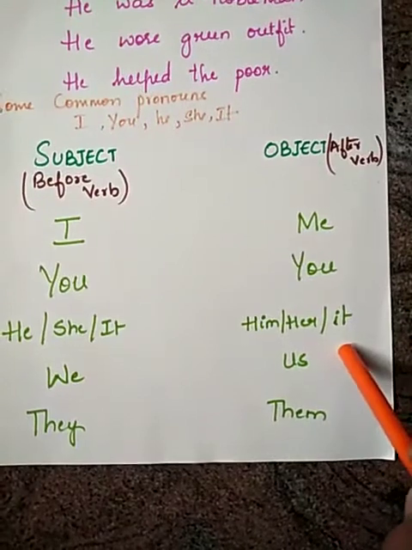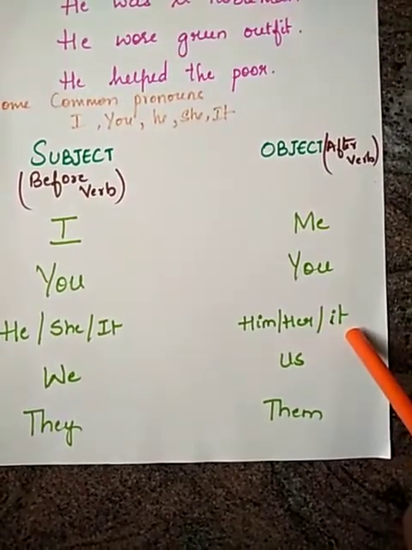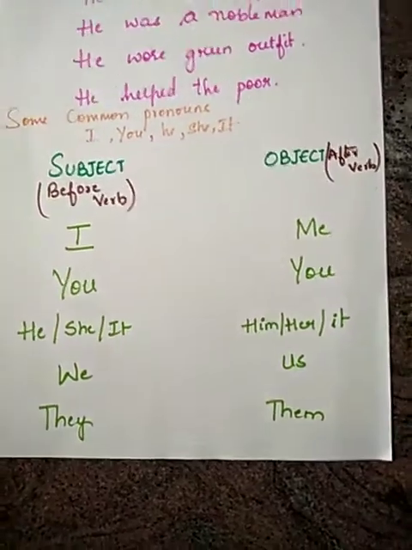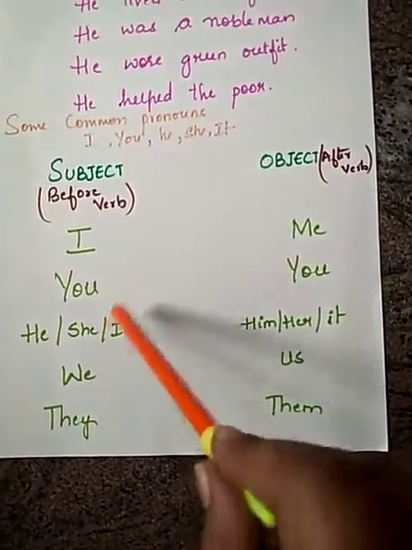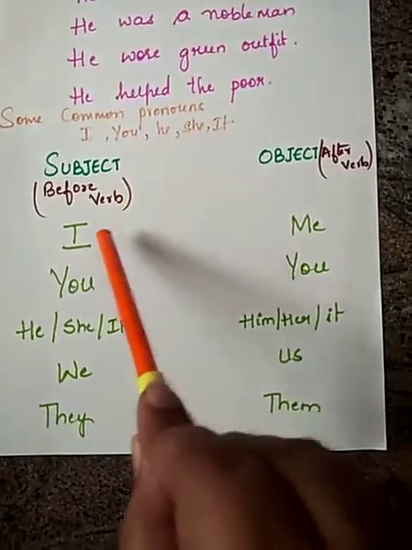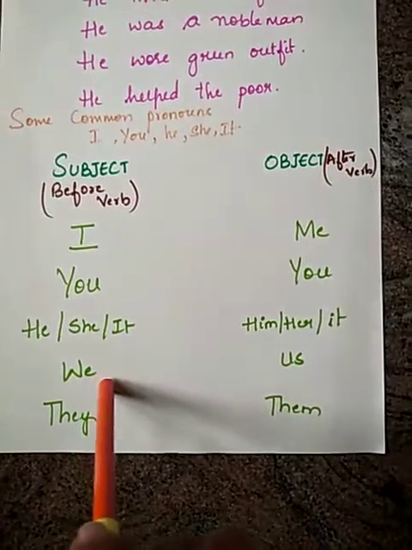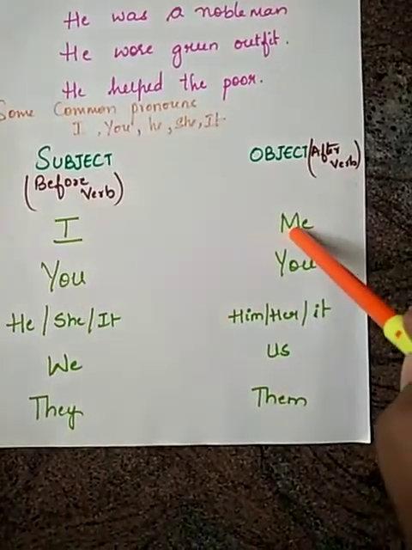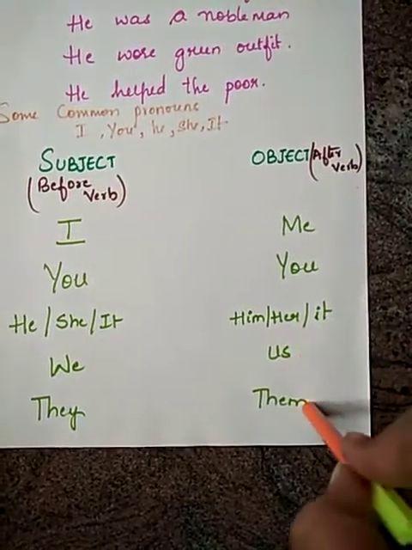Him, her, it. So three objects. Us, them. So I'll repeat. The subjects before a verb: I, you, he, she, it, we, they. The objects: me, you, him, her, it, us, them.